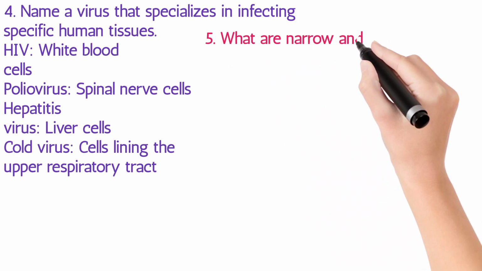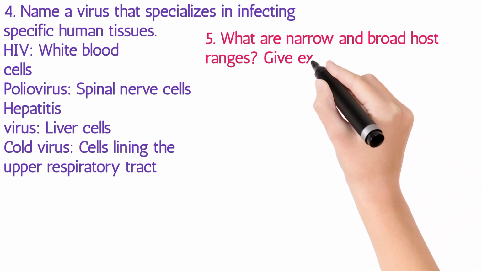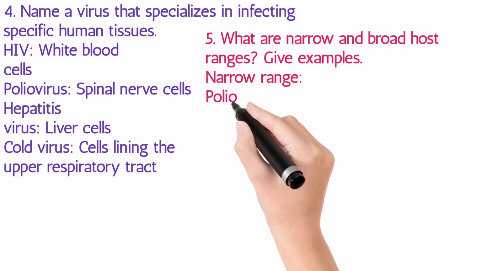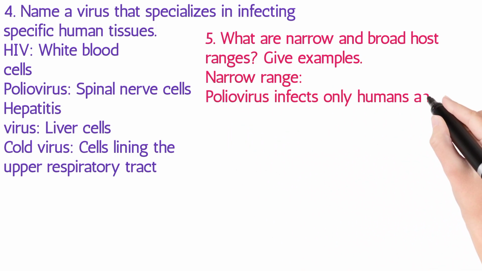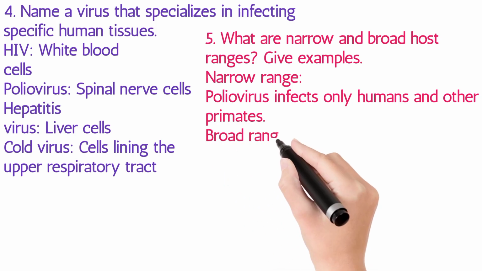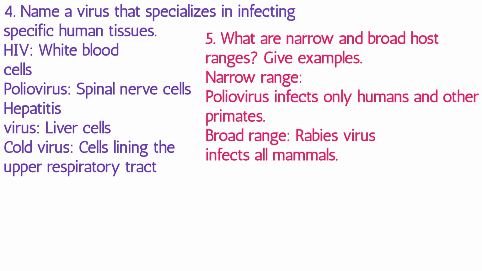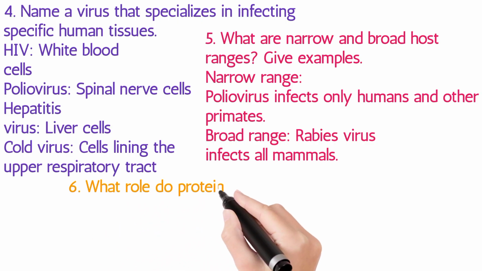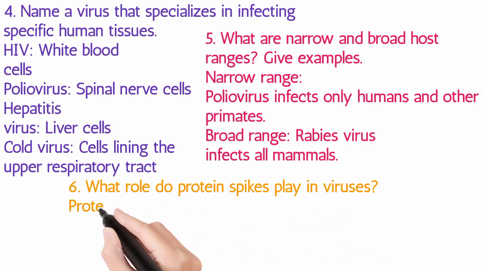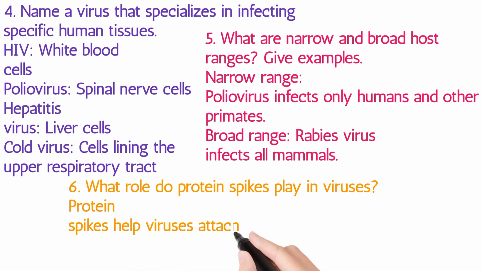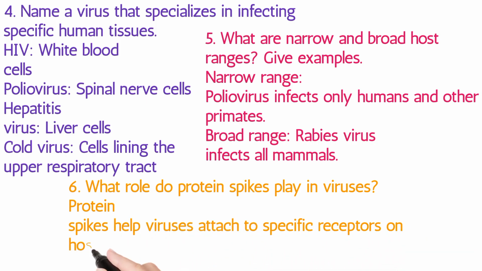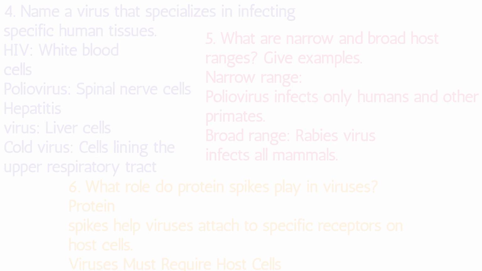5. What are narrow and broad host ranges? Give examples. Narrow range: poliovirus infects only humans and other primates. Broad range: rabies virus infects all mammals. 6. What role do protein spikes play in viruses? Protein spikes help viruses attach to specific receptors on host cells. Viruses must require host cells.